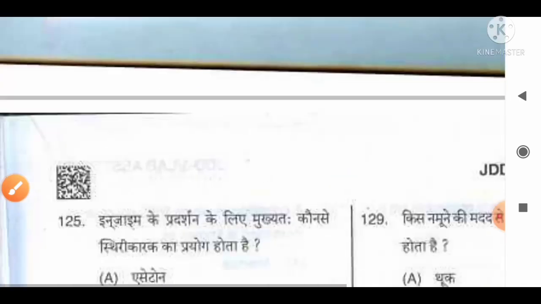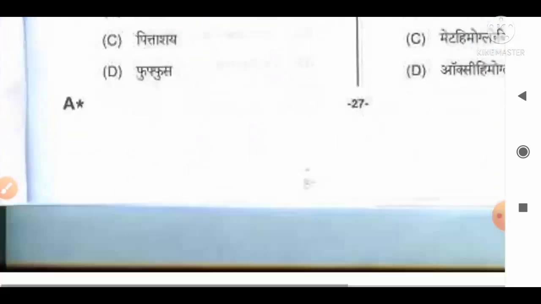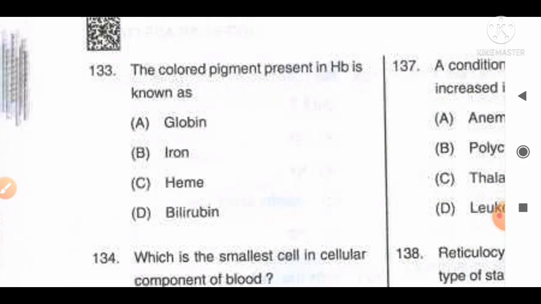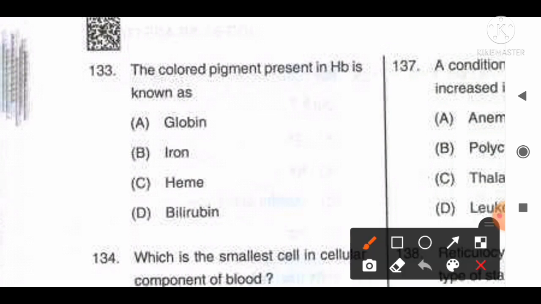Move to the next question, number 133. The color pigment present in Hb is known as option A, globin, B, iron, C, heme, D, bilirubin. It is also one of the easiest questions, and the correct answer is option C. Heme is the color pigment that is present in the hemoglobin. So option C is the correct answer for this question.